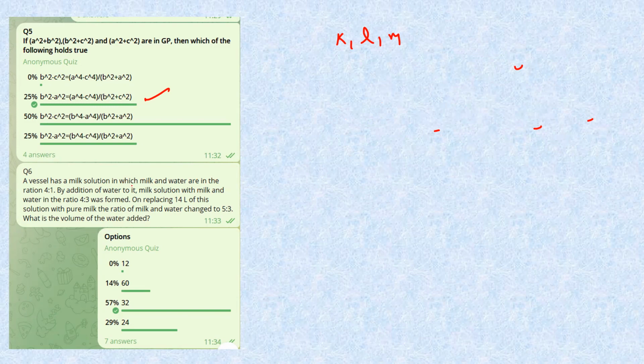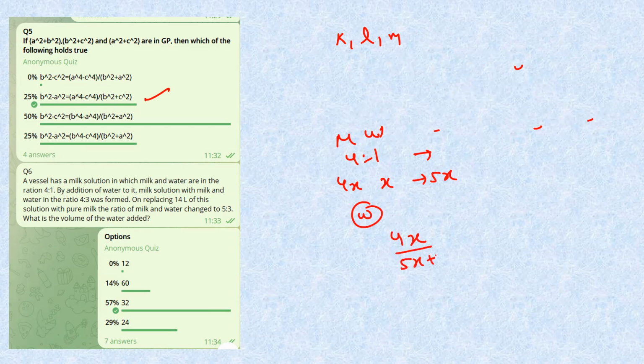Now the question is: a vessel has a milk solution in which milk and water are in the ratio 4:1. Okay, so milk will be 4x and water is x, so the mixture will be 5x. Now W water is added and the ratio changes. So we'll take with respect to milk: 4x by 5x plus W. It changes to 4:3, so it means 4:7 because this is the mixture.